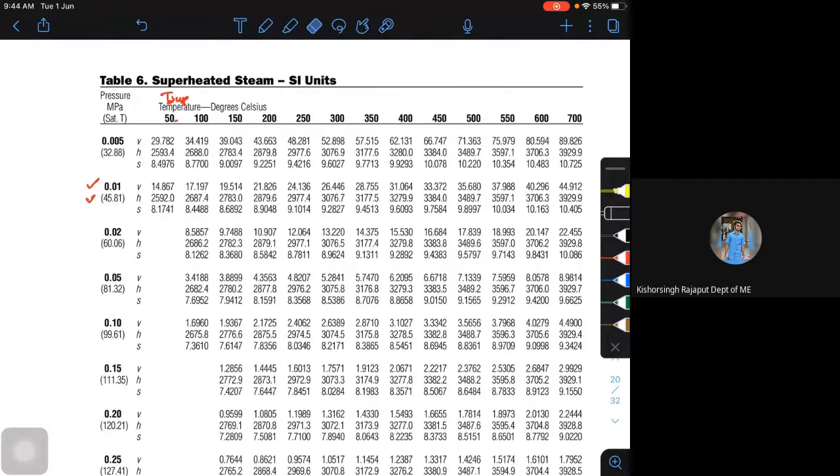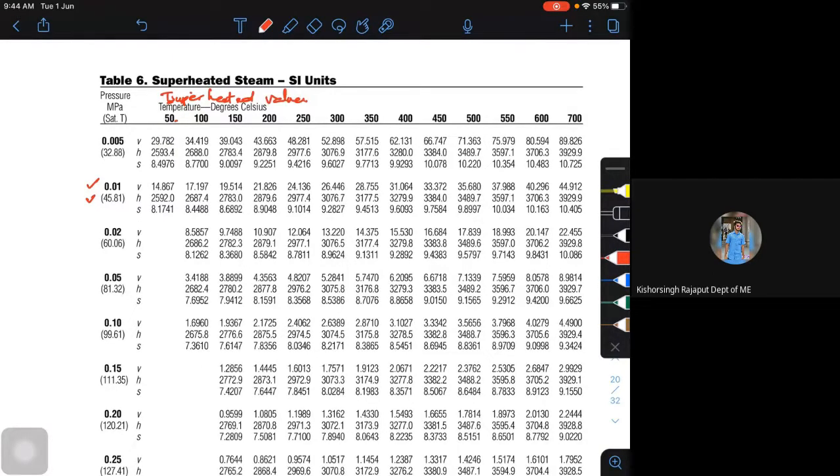So 50 minus 45.31 is your degree of superheat. 100 minus 45.31 will be the degree of superheat. 150 minus 45.31 will be the degree of superheat. 200 minus 45.31, like this for different conditions I am getting it. So these are your superheated values. All the T sup values we are getting.